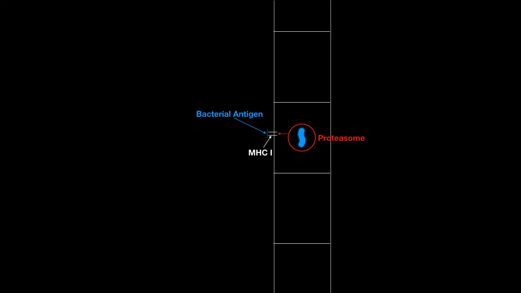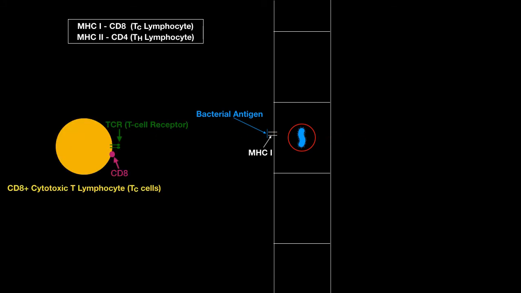It's like the cell is saying that, oh, I'm infected. Now, the bacterial antigen presented on MHC1 can be recognized by CD8 positive cytotoxic T lymphocytes, or TC cells.